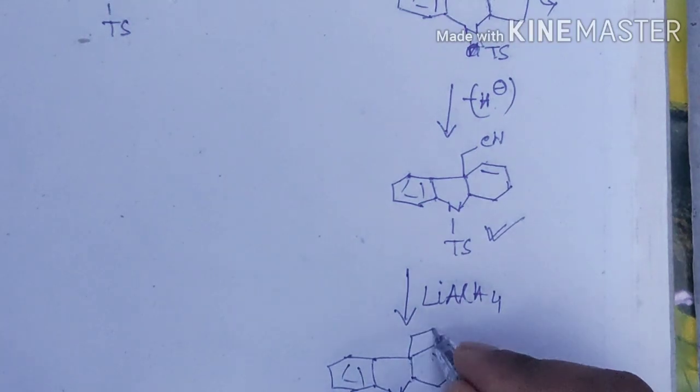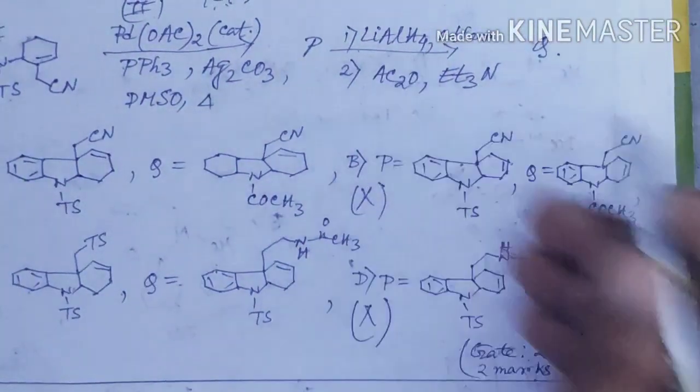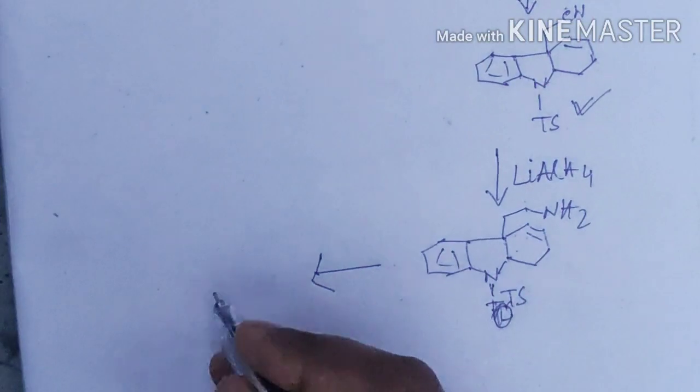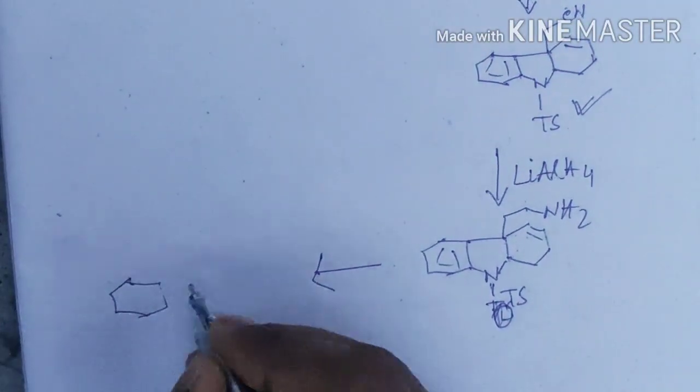This will be tosyl. CN will be CH2NH2, and there is another condition, acid anhydride in the presence of triethylamine, it will acylate this NH2, one NH2 proton.